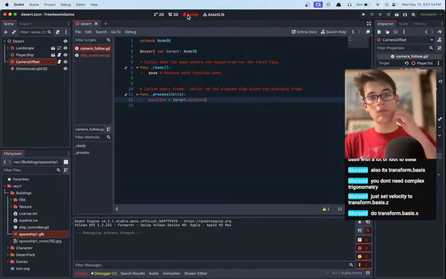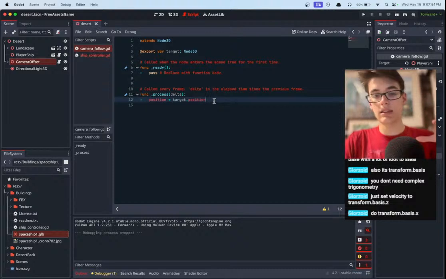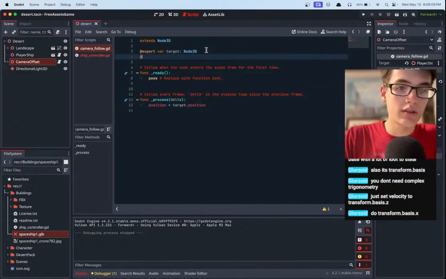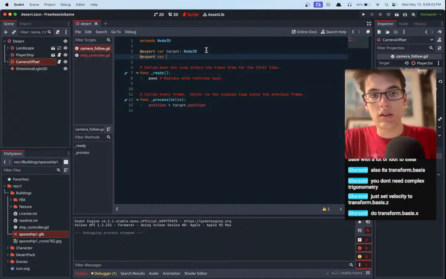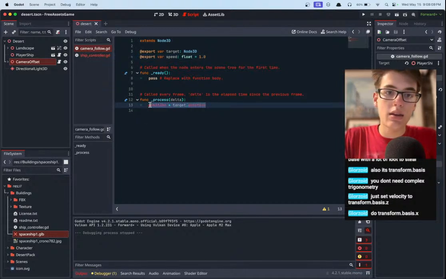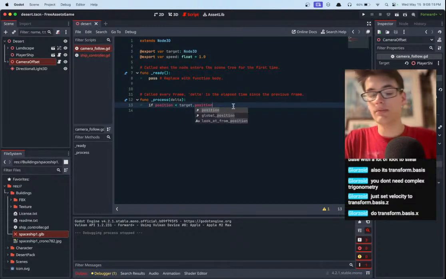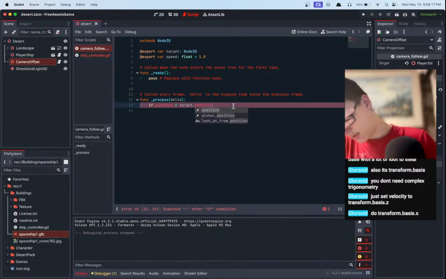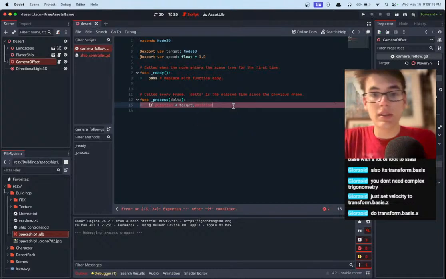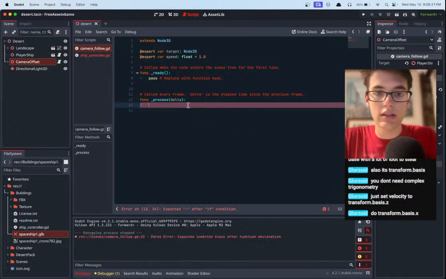And so then what we want to do is, instead of setting it to the position, we want to make the position the goal and actually have us be able to lag a little bit behind. So we're going to say @export var speed. It's of course going to be a float, and we'll just set it to 1 because I don't know what it should be. And then we can basically just say if position is less than target.position. Oh, it's not really going to work. There should be a function called like translate or something.